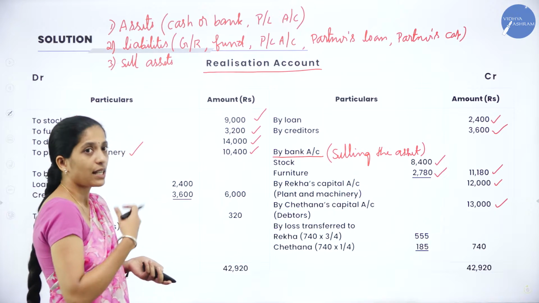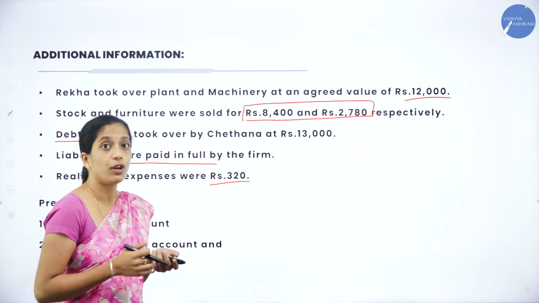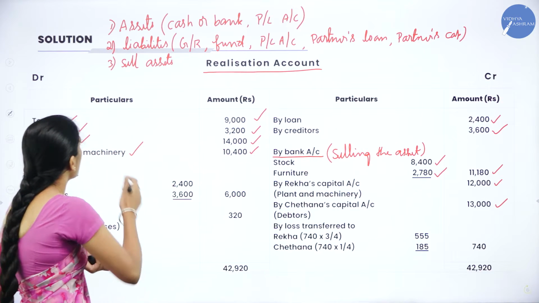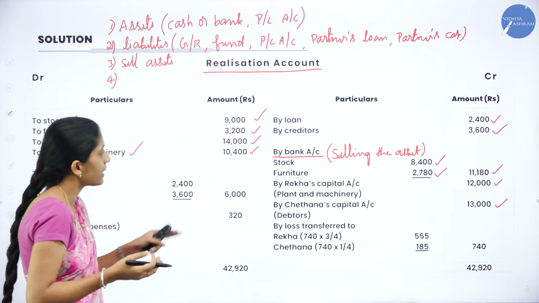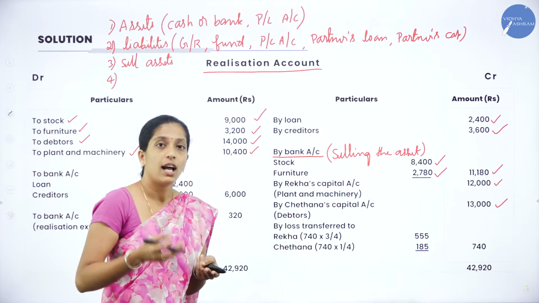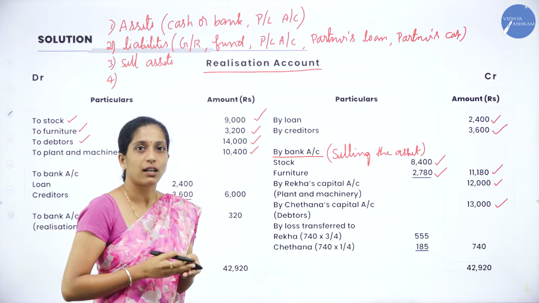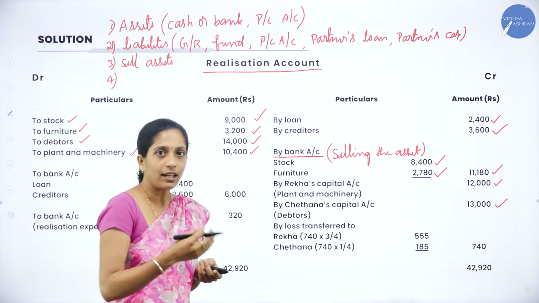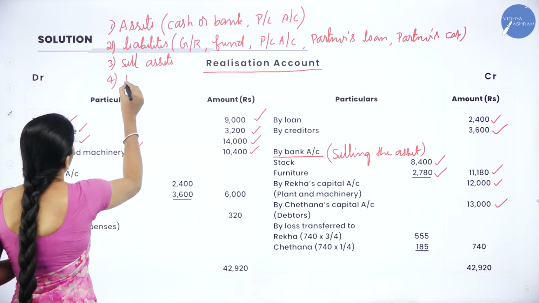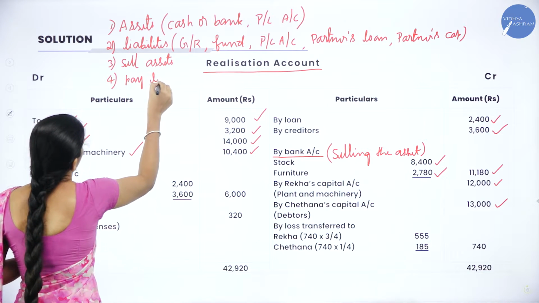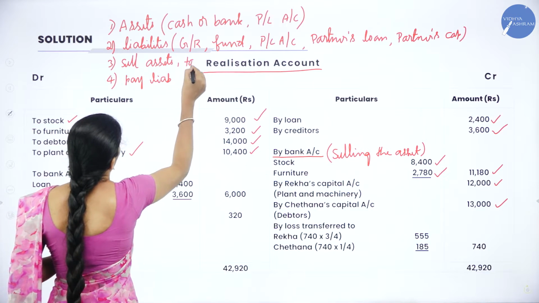Now let us see what are the other adjustments. Next, liabilities were paid in full by the firm. Now we are done with all the assets. So we have sold the asset, we have written it as by bank account, and all the assets were not sold. Certain assets were taken over by the partner. So we have transferred to their capital account. Now we are done with all the assets. Next, we will pay the liabilities. So we have sold assets and we have recorded taken over also.